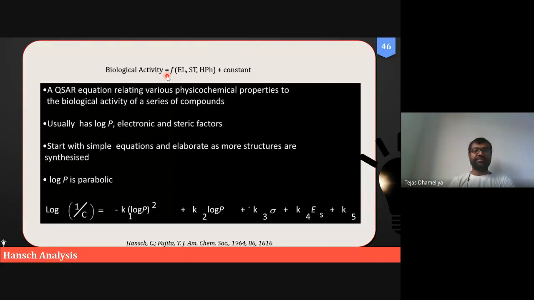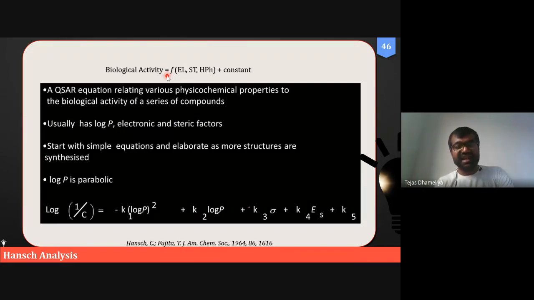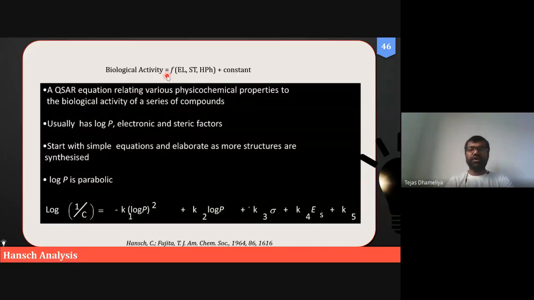So this is his major concern: that biological activity is dependent upon the functional group, or dependent upon the electronic parameter, steric parameter, and hydrophobic parameter. So we have studied all these electronic parameters. One of the parameters is sigma, the hydrophobic parameter such as log P, and the steric parameter such as Taft steric.